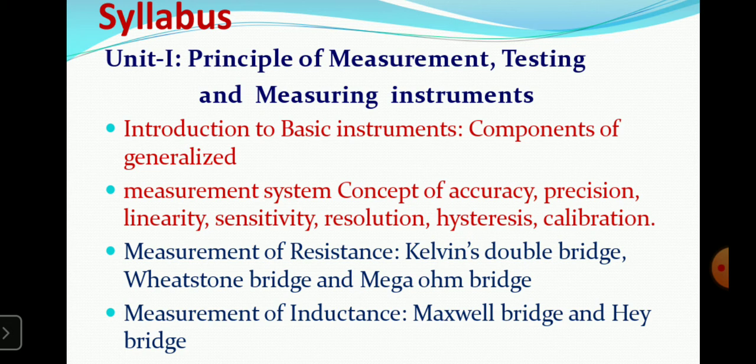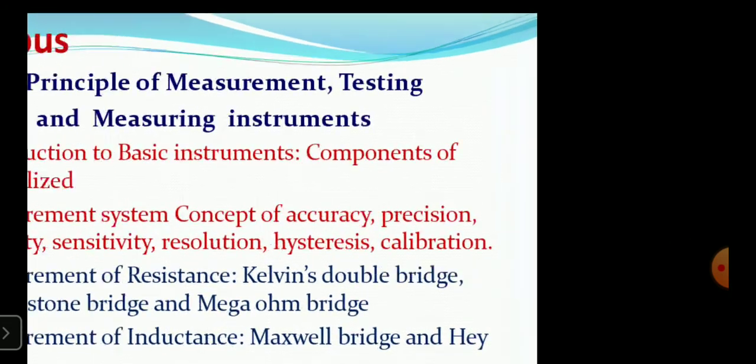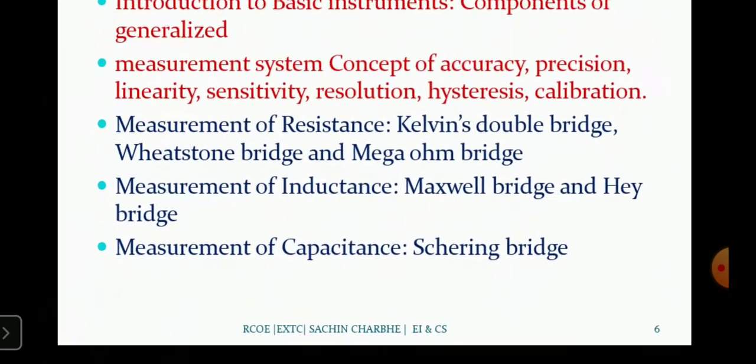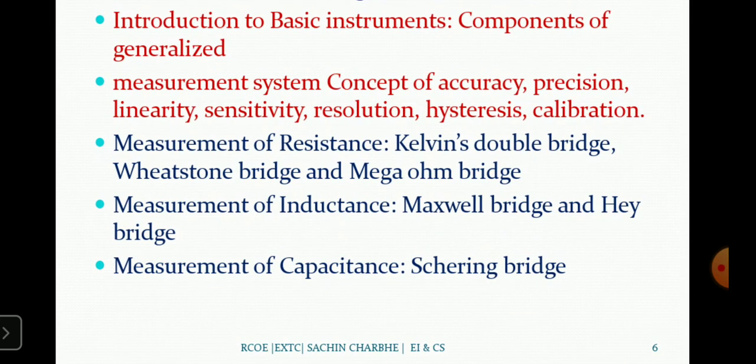Now next, the measurement of inductance. In your syllabus there are only two bridges, the Maxwell bridge and the Hay bridge, for measurement of inductance, but there are many other bridges. Then for measurement of capacitance we can use the De Sauty bridge, then the Schering bridge, but in your syllabus only the Schering bridge is there.